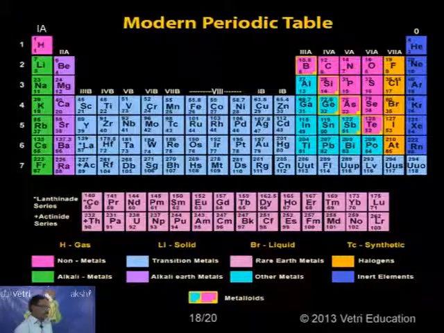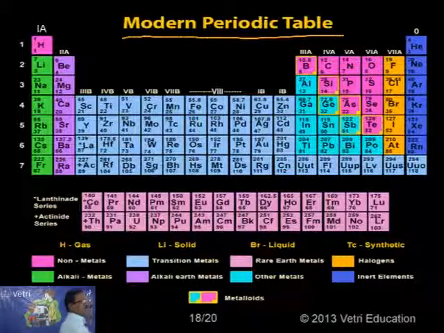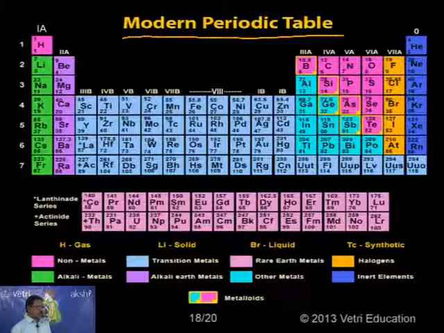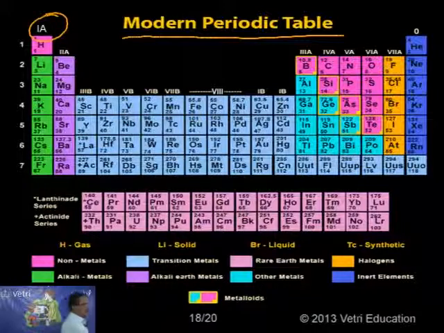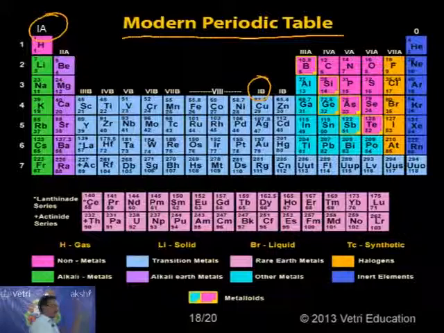Let me go for the next. What you are seeing is the modern periodic table proposed by Moseley. Here on the left side, we have 1A and 1B; these are vertical groups, and horizontal periods.